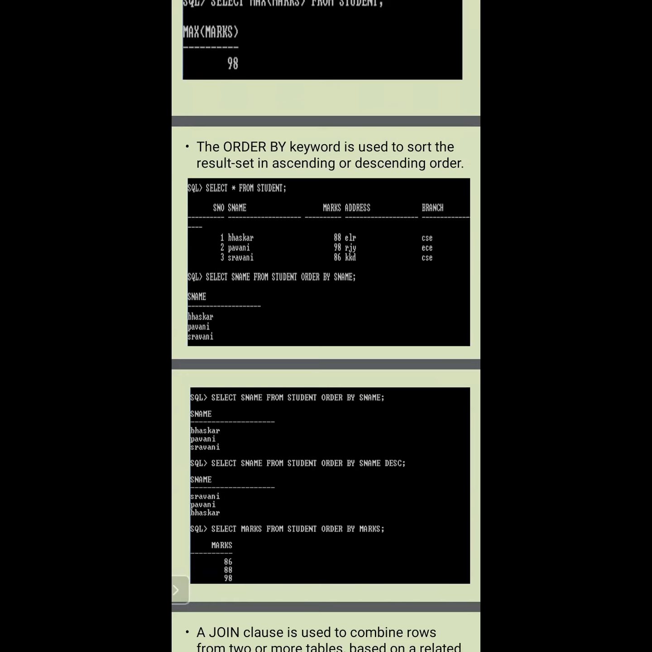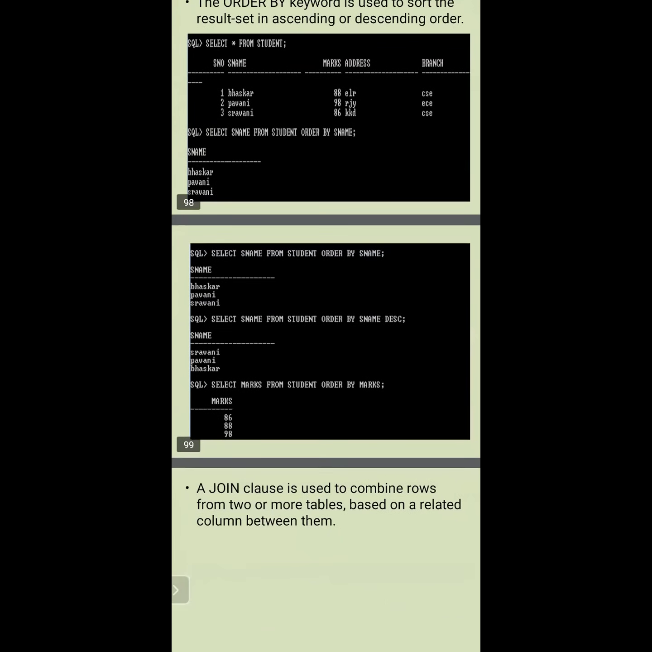If we want to find the student names in descending order, then we need to specify that. If you observe the next example, select S name from student order by S name DESC. What it means is that it will display the names in descending order. If you observe now, Stravani is first, Pavani is next, Bhaskar is last. So it is displayed in descending order.